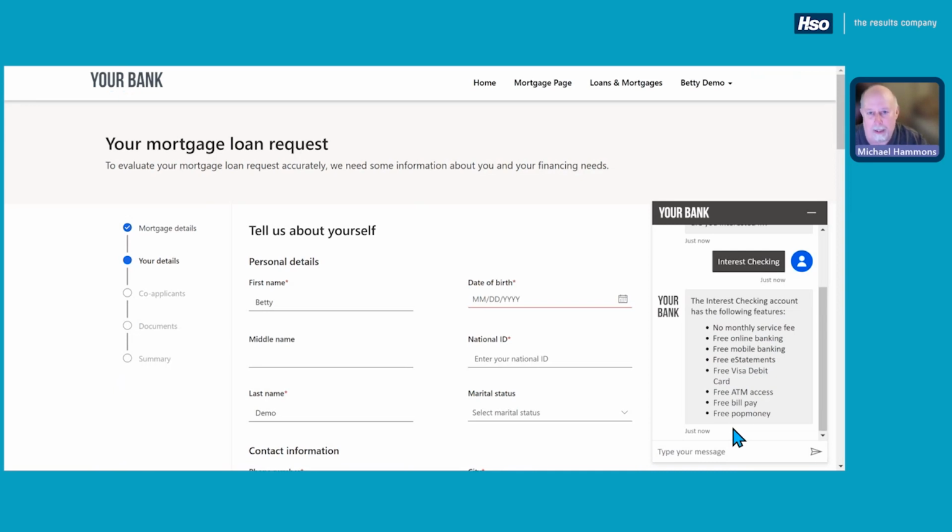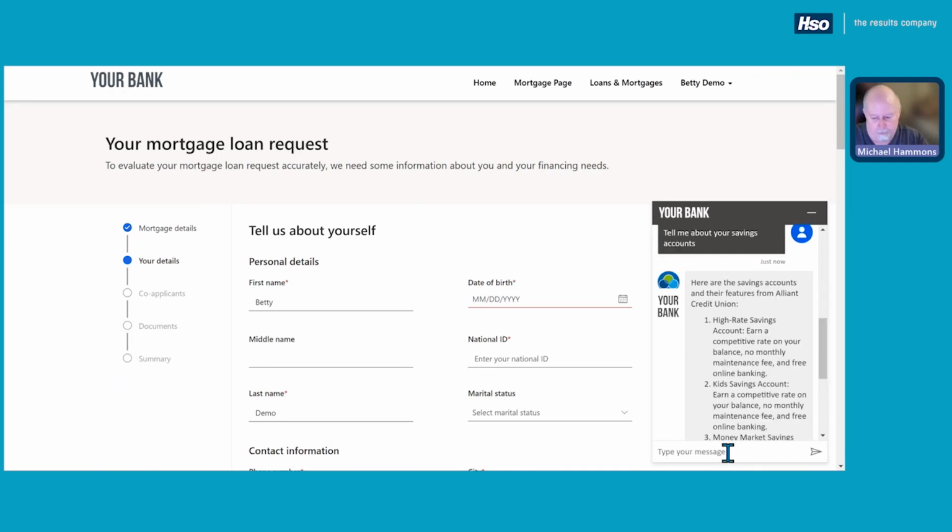Boom, there we go. That's now details that it went out and grabbed from our own content, in this case, our website, and brought that detail back and populated it inside the chat experience. Right? So we can continue to ask other questions. And in this particular case, tell me about your savings accounts.